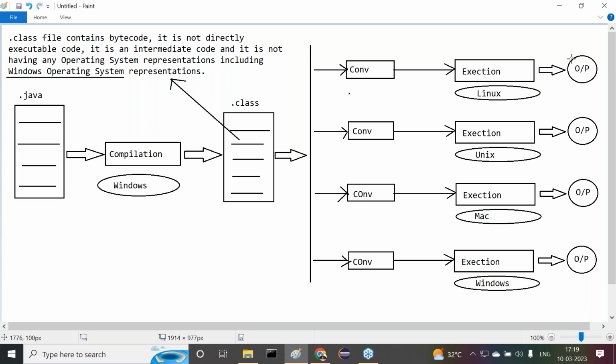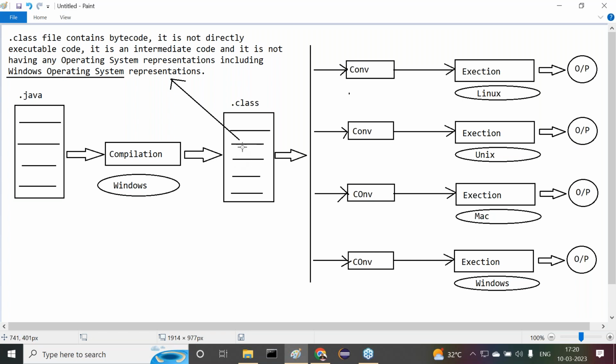All of you observe carefully. So in this way our Java program is going to be executed. A bit more concentration on what I'm telling you now. When we give this .class file to this converter, it will convert this neutral bytecode into the Unix representation. If I give this Unix represented bytecode to the execution process, then execution happens on Unix representations, and we are able to get some output.